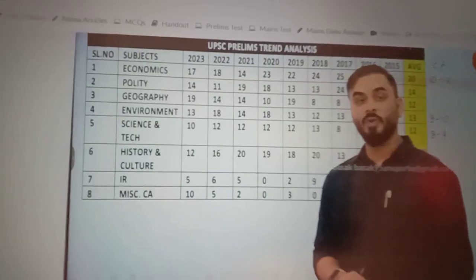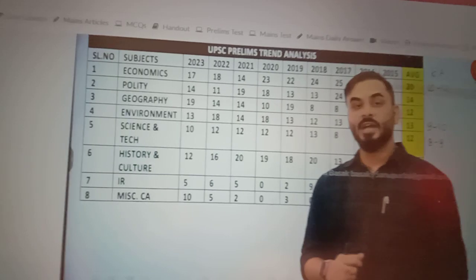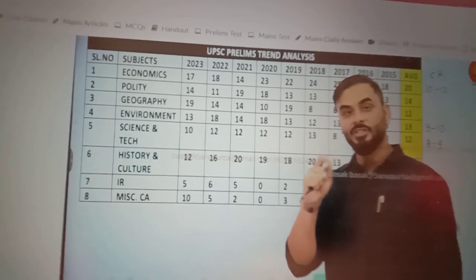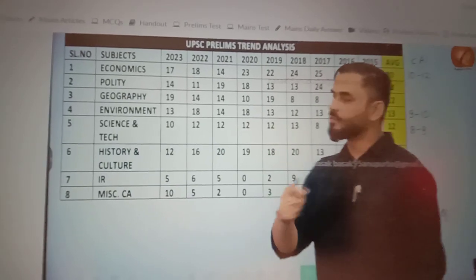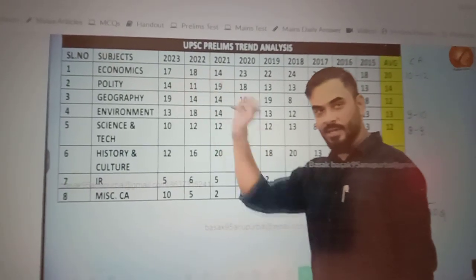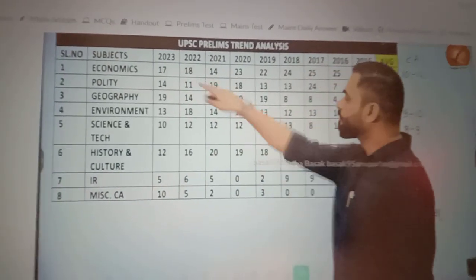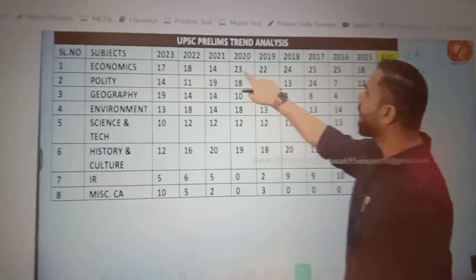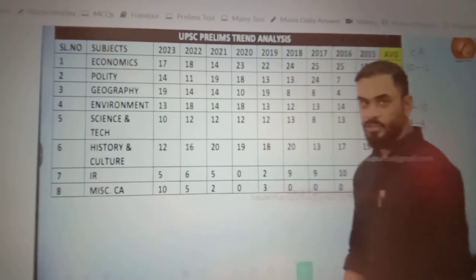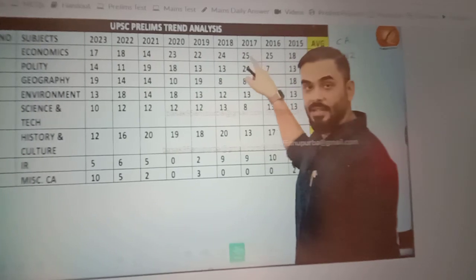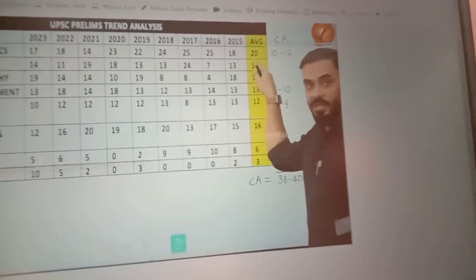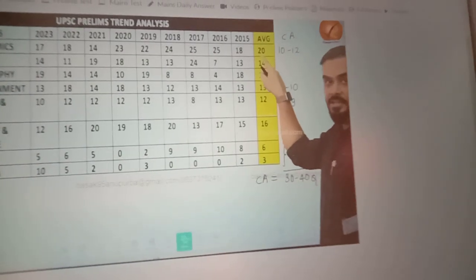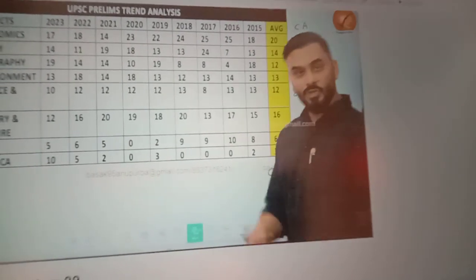That question is related to hydrogen as a fuel, because I had taught that part when I was teaching economic survey and budget. It was given in economic survey and budget. Since I covered it, I am putting that one question in the economics section, so it makes it 17. In 2022, 18, then 21, 14, 23, 22, 25, these are the questions. I have added all this and divided by 9, which gives me the average. So the average number of questions from economics in prelims is 20. In the last 10 years, this is the average. Out of 100 questions, 20 are economics.